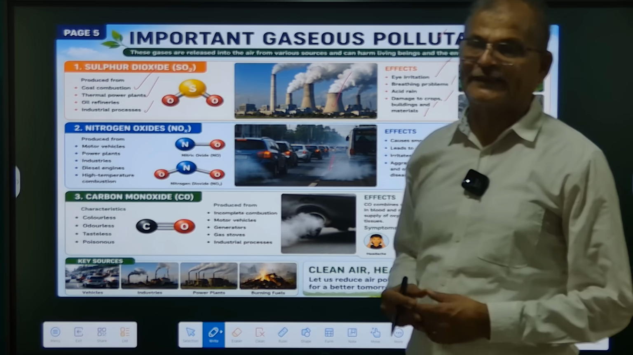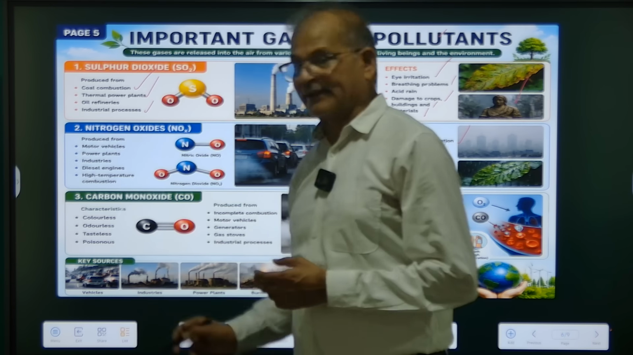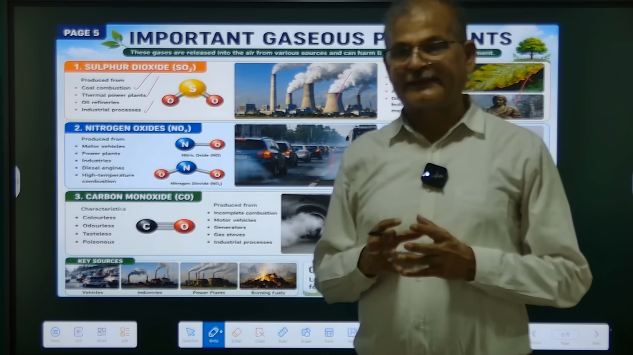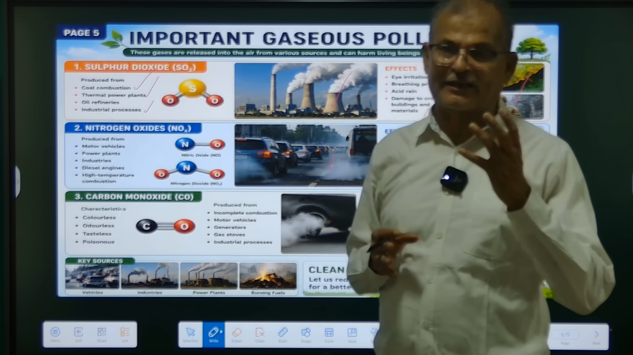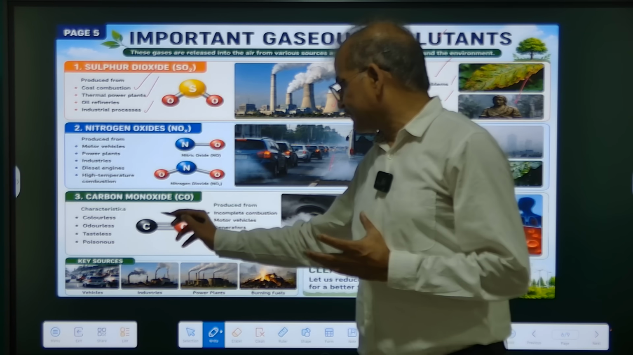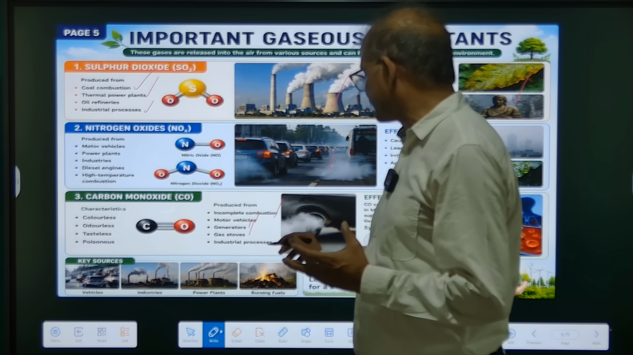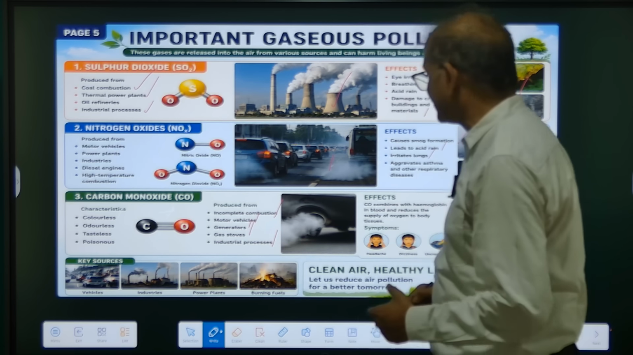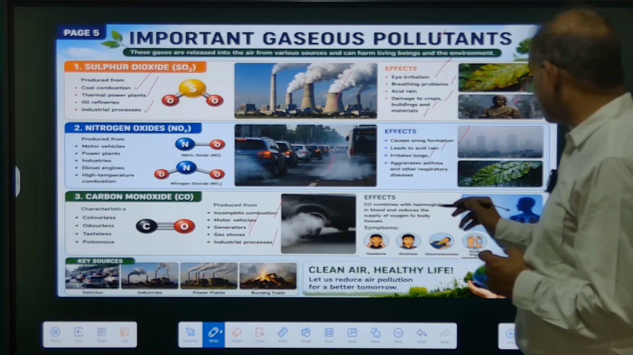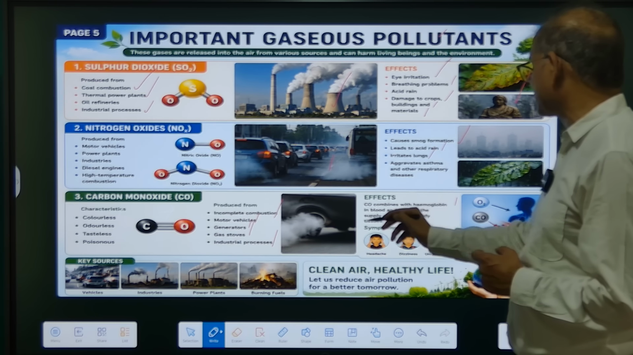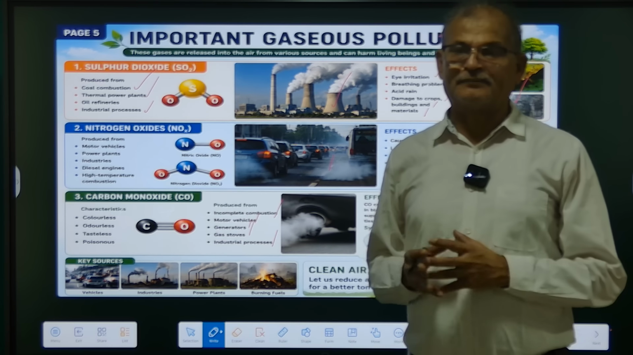Carbon monoxide is very harmful because it is tasteless, odorless, and colorless, but it is very poisonous. It is released from incomplete combustion of fuels, in motor vehicles, generators, gas stoves, and industries. This poisonous gas combines with the hemoglobin in blood and reduces the supply of oxygen to the body, which can lead to death. So we should avoid coming into contact with carbon monoxide.